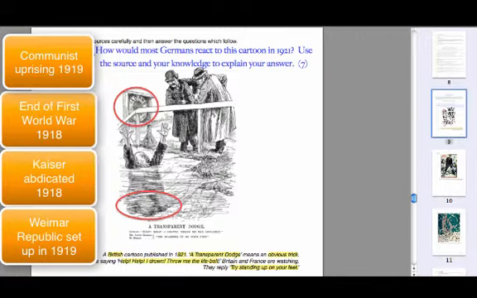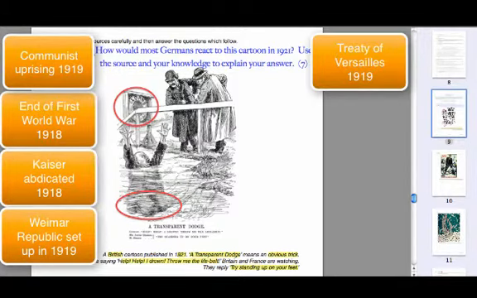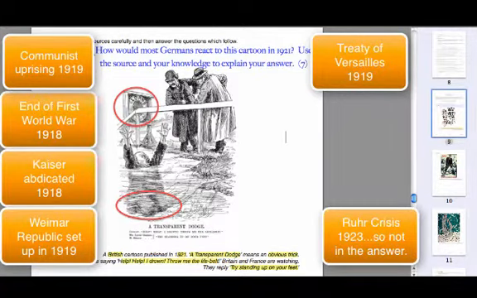We've also had the Treaty of Versailles, which imposes massive, massive war debt onto Germany, and that's really what's going on in this picture. It's about Germany not being able to pay back the war debt and not being able to cope. Now, what you can't include in this answer, because that doesn't happen until 1923, is the Ruhr Crisis. This isn't about the Ruhr Crisis and French and Belgian soldiers invading that area of Germany to take their money in the form of industrial goods.